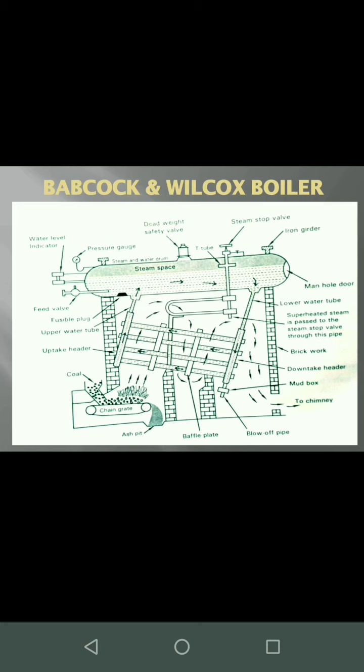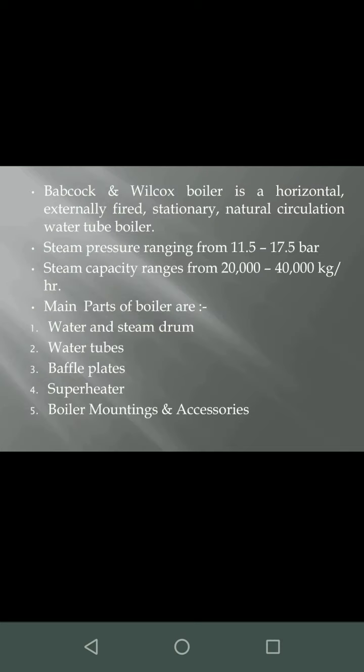This is all about the Babcock and Wilcox boiler. The Babcock and Wilcox boiler is a horizontal, externally fired, stationary, natural circulation water tube boiler. The steam pressure varies from 11.5 to 17.5 bar. The steam capacity ranges from 20,000 to 40,000 kgs per hour. The major parts of the boiler are water and steam drum, water tubes, baffle plates, superheater. We shall discuss boiler mountings and accessories at the end of this presentation.